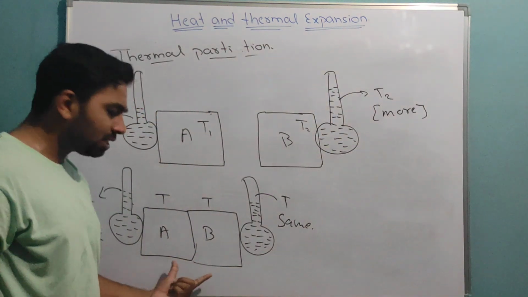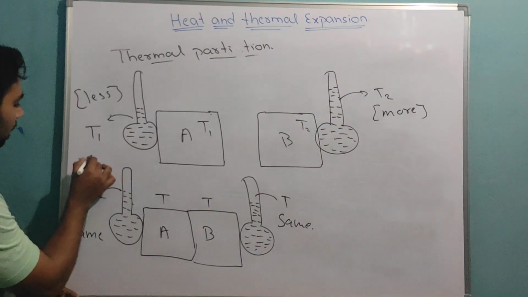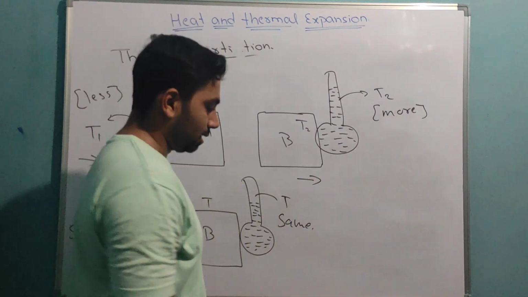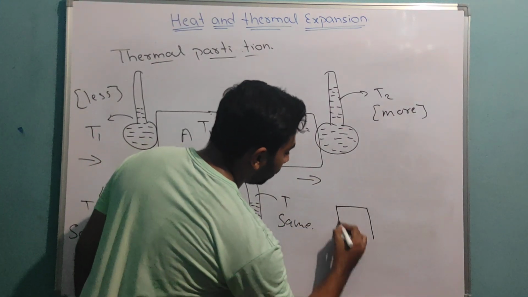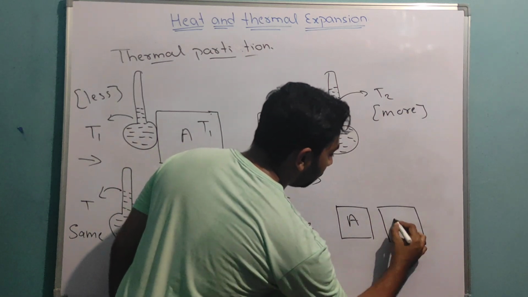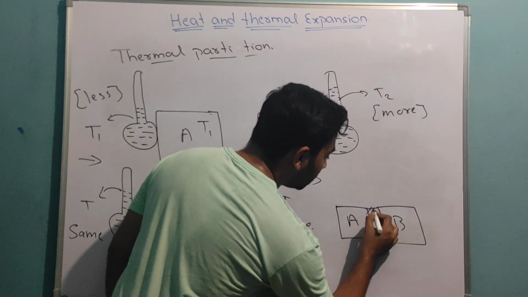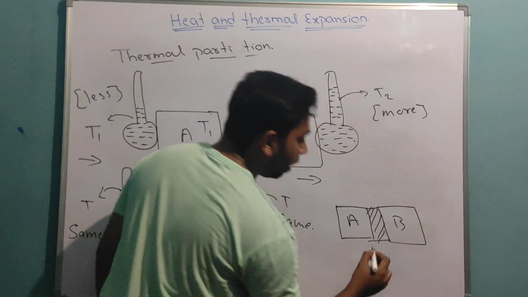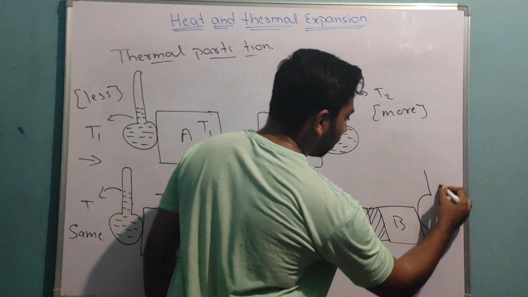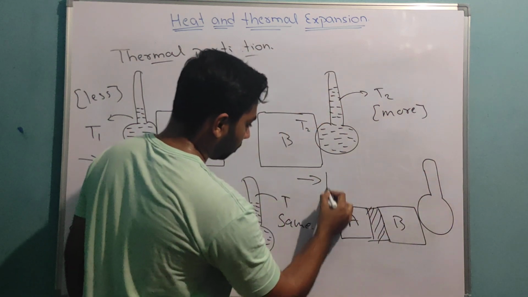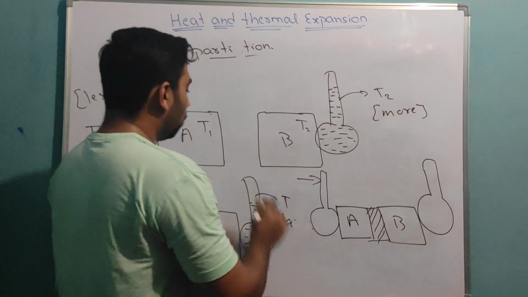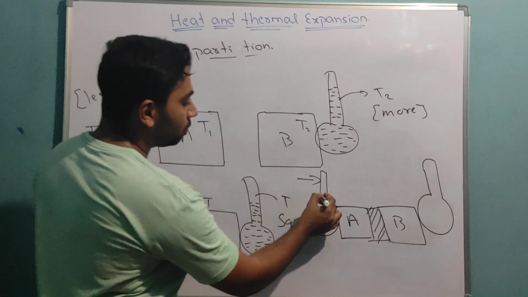Now there is one more case. This is simple, we know. Now come to the main part. If I take the same bodies, body A and body B, and attach them with an insulating wall, then whatever the temperature is here, it will stay the same.